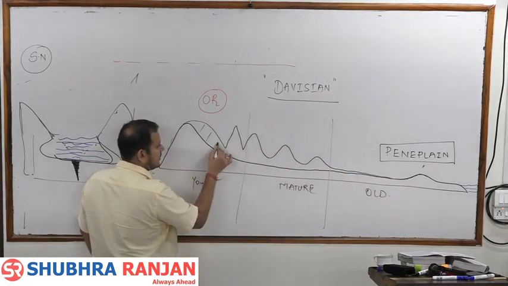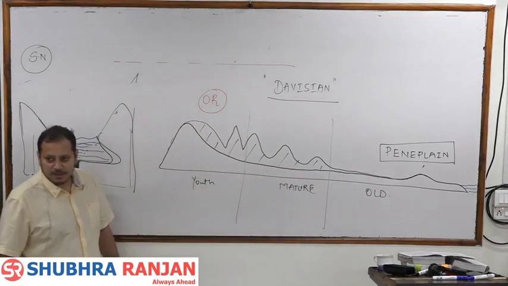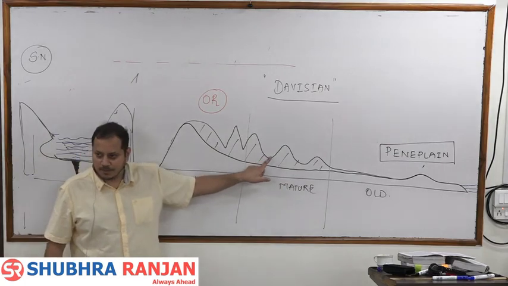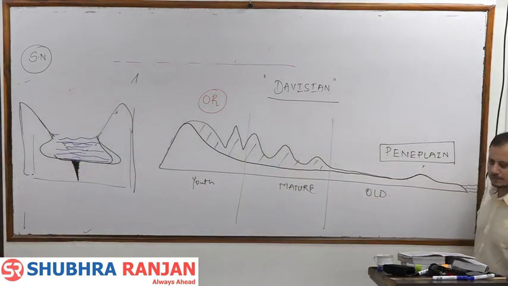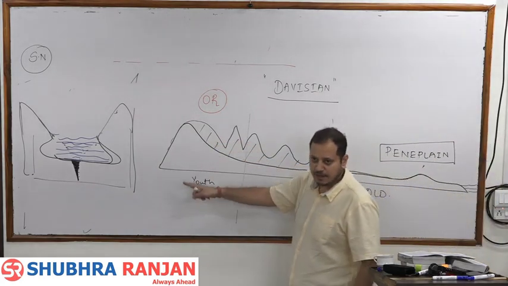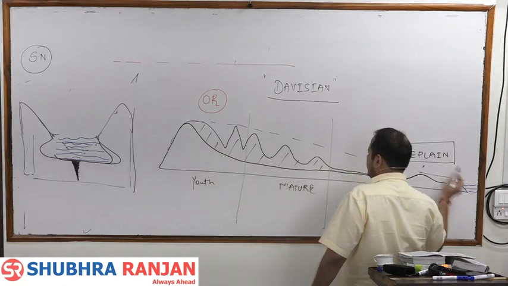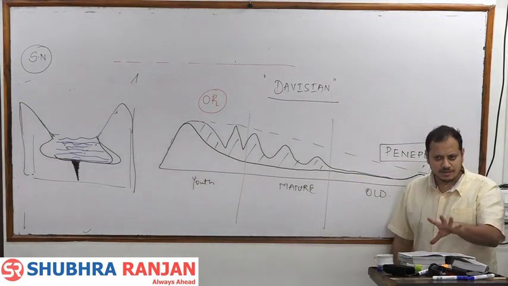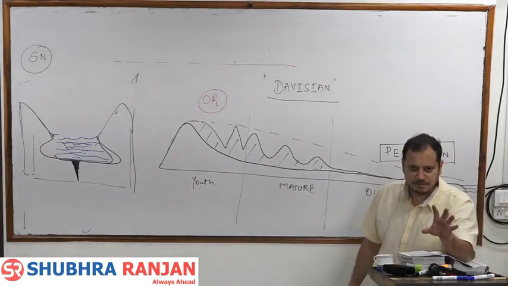And you will not understand that diagram right now, it will be highly complex. But this diagram is nothing but V-shaped valleys, U-shaped valleys, and then peneplain. This is the initial height of the landform, and ultimately this initial height will keep on reducing and become a peneplain. So this is how the diagram is. No need of drawing a diagram, we just should know some of the examples.